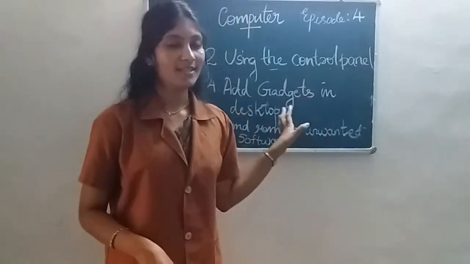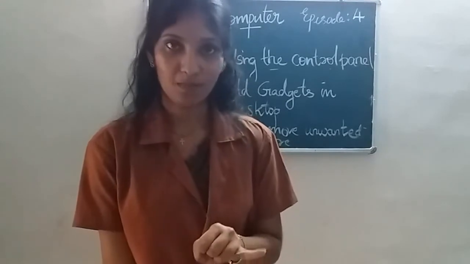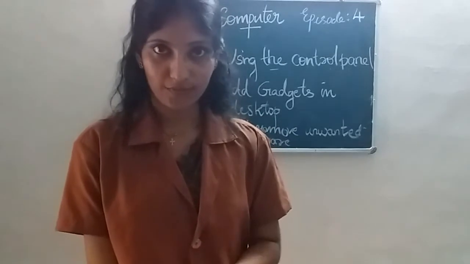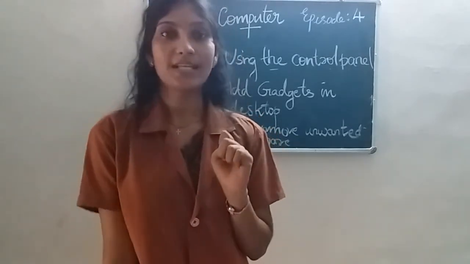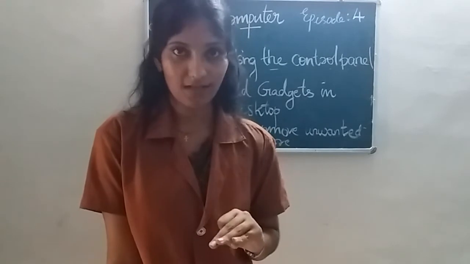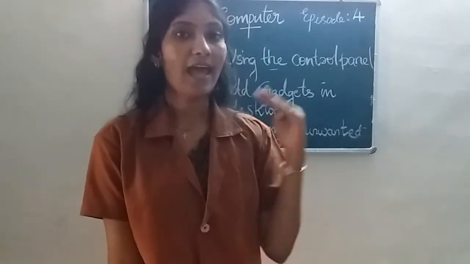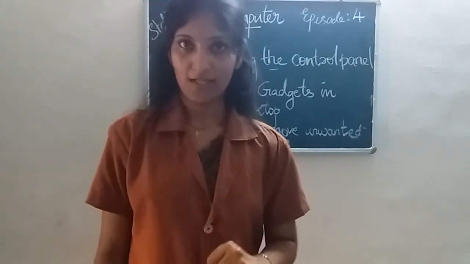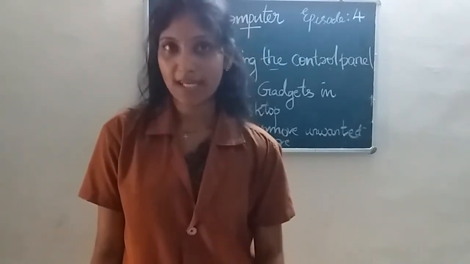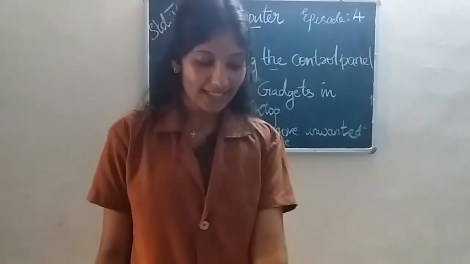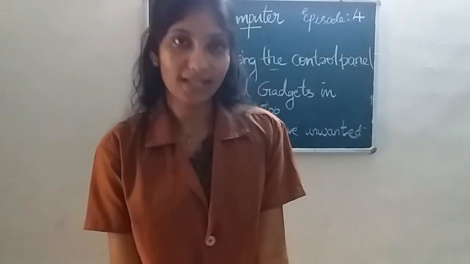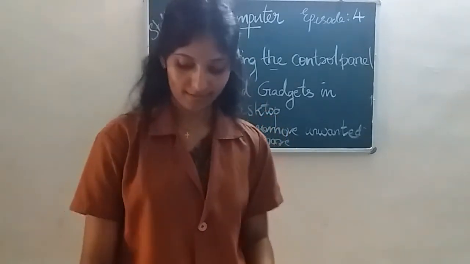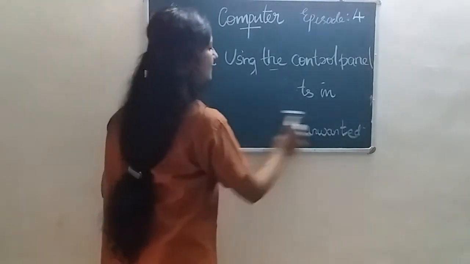So what are the operations here? First, change the desktop picture and set a screensaver. Second one, change the hardware and software setting. Third one, set a date and time. Then change the date format. And fourth one, add gadgets to the desktop and remove unwanted software. Right? These are the main operations. Next is how to operate the control panel. And before that, how to open a control panel.